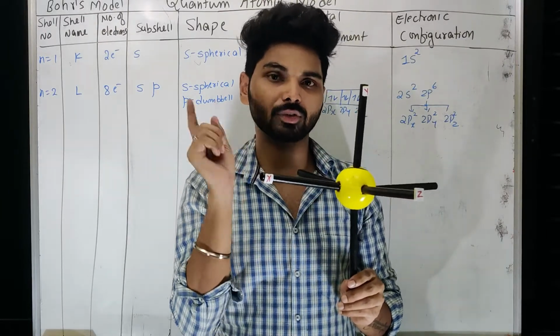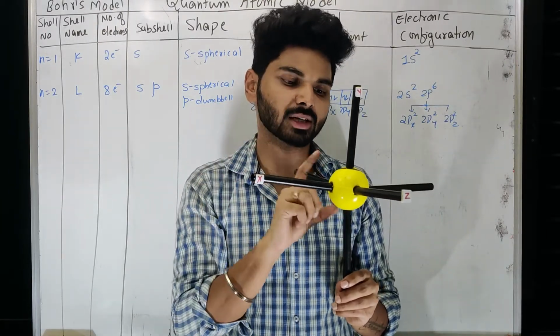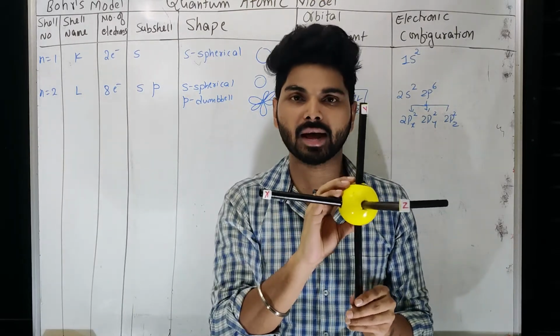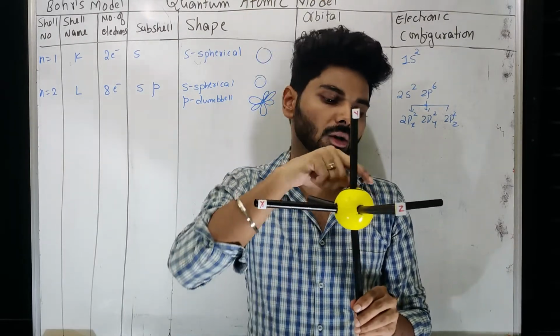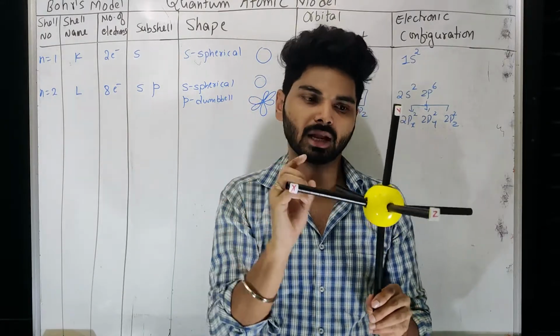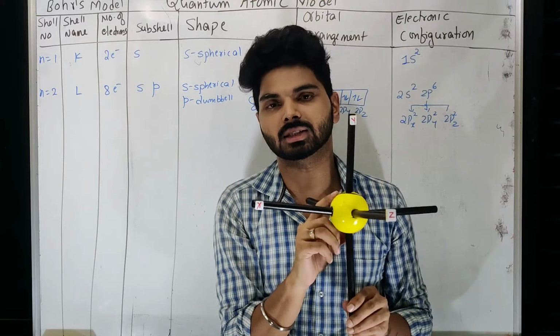Think of a fan which is moving; its blades are present everywhere. Similarly, the electron is revolving around the nucleus in a spherical manner. Now, when all this moves in a spherical manner, it will create a shape. That shape will look like this sphere.